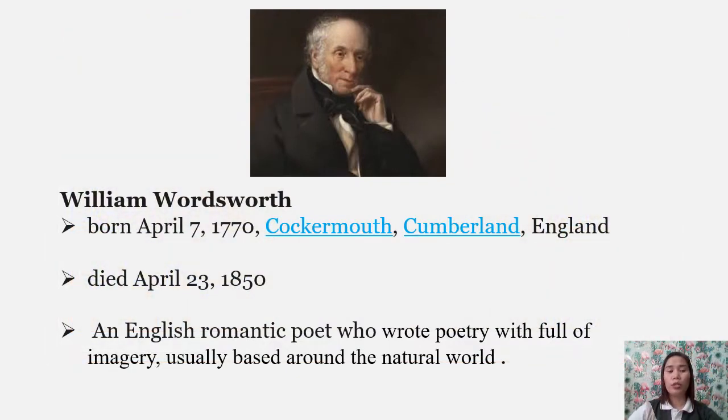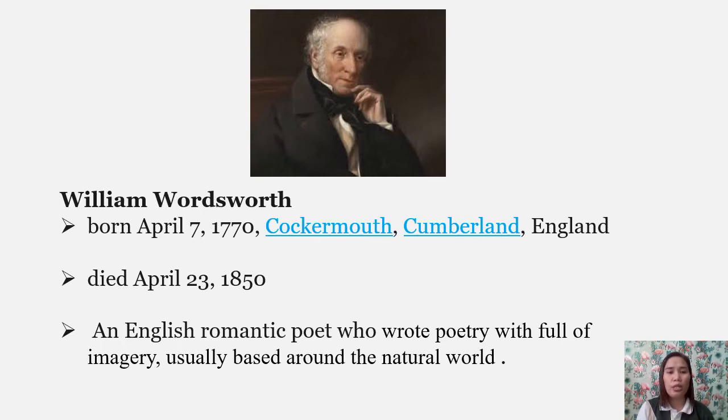William Wordsworth was born on April 7, 1770 at Cockermouth, Cumberland, England, and he died on April 23, 1850 at the age of 80. He was an English romantic poet who wrote poetry full of imagery, usually based around the natural world.